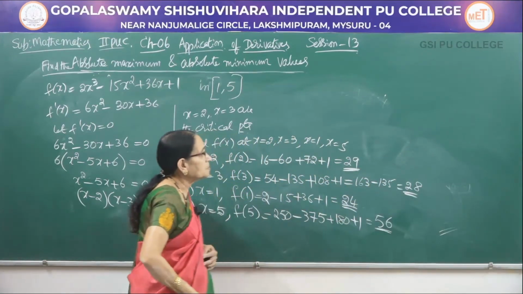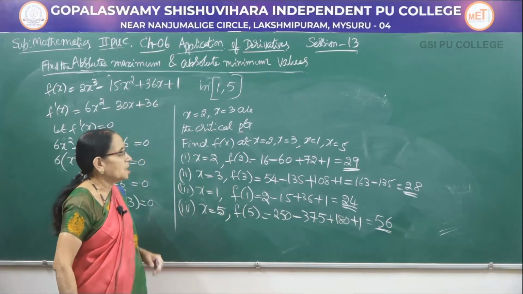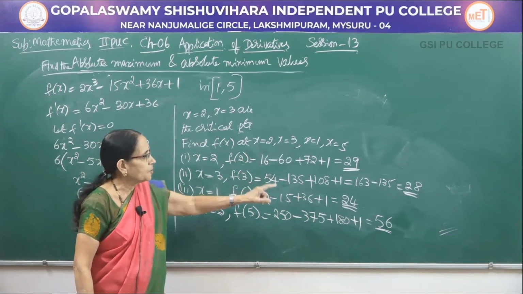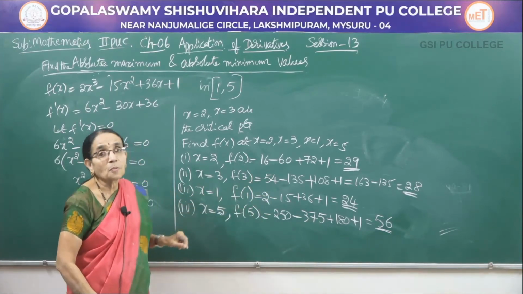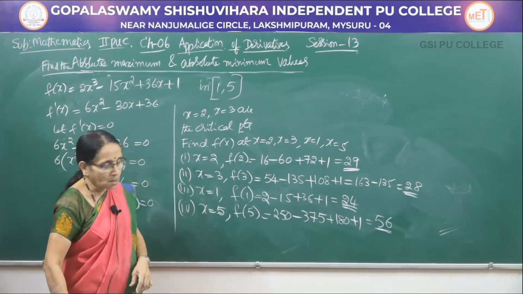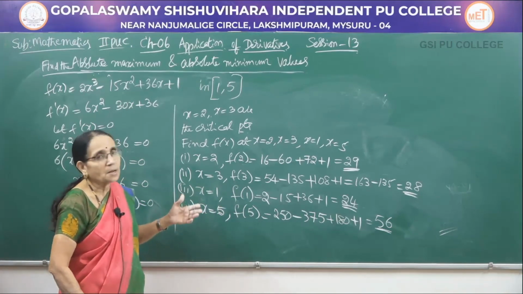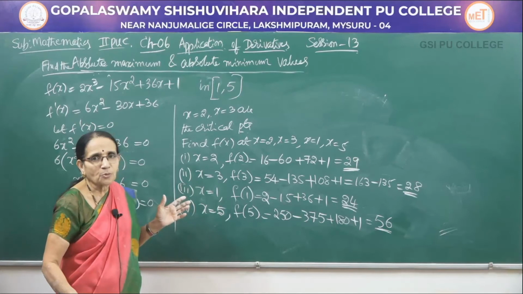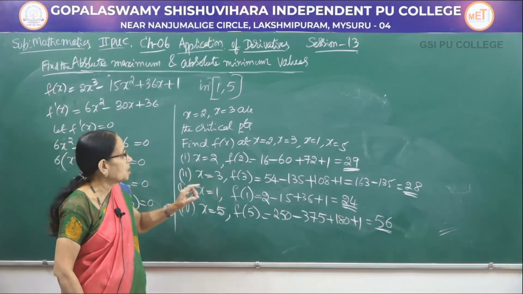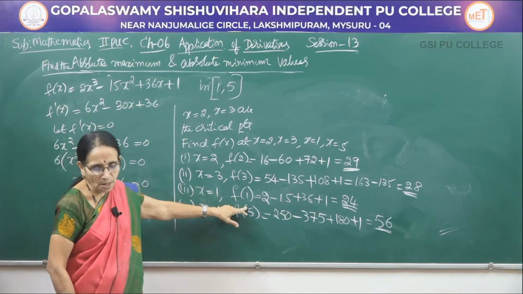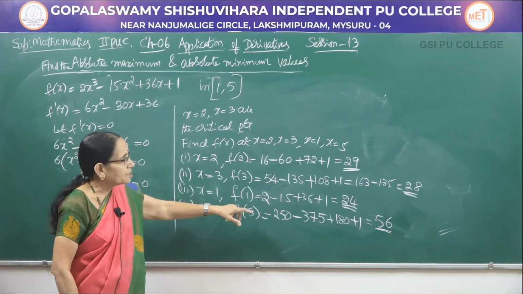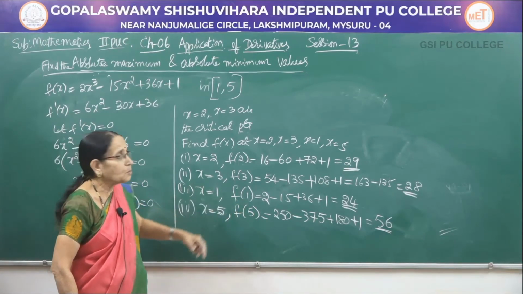Now, let us see which is the smallest value and which is the biggest value. You observe 29, 28, 24, 56. Which is the smallest value here? 24 is the smallest value and 56 is the greatest value. So, what you call 24 here? It is called as the absolute minimum value. At what point it has occurred? At the point 1, that is at the end point, the first end point. The other one is 56, the maximum value.